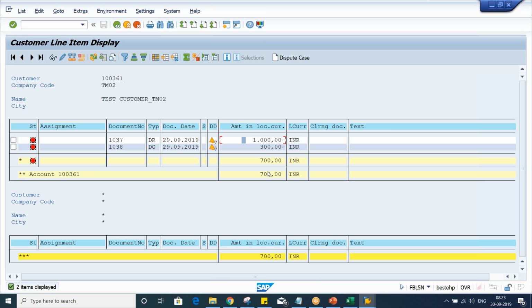So your customer is going to be debited, and whatever sales revenue GL is there, that is going to be credited. So earlier in the previous transaction, customer got debited with 1000. This is the debit balance. And now what is happening? 300 credit balance is there. So total how much receivable, guys? In total, we are supposed to receive 700 rupees.